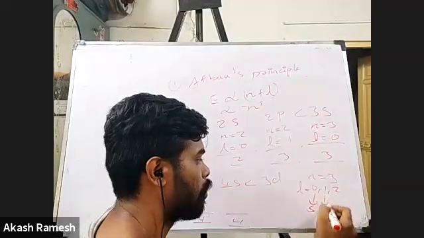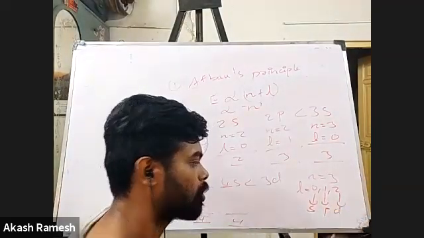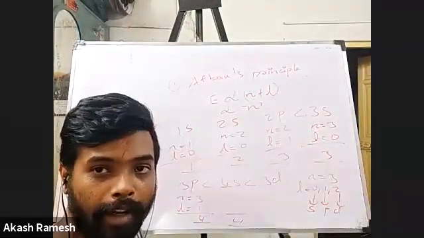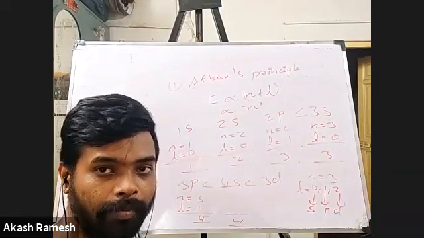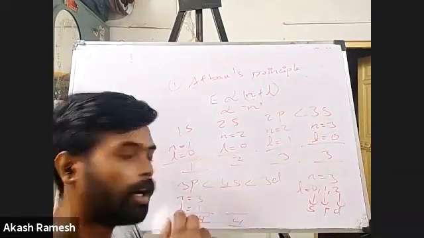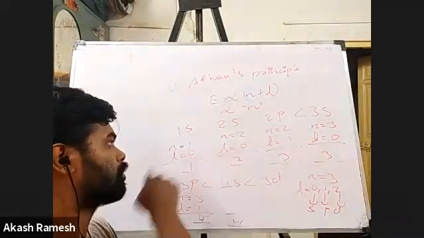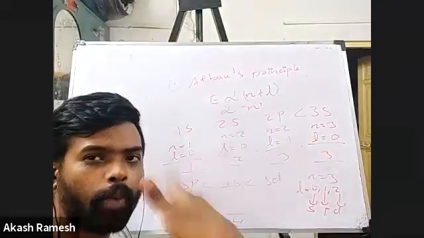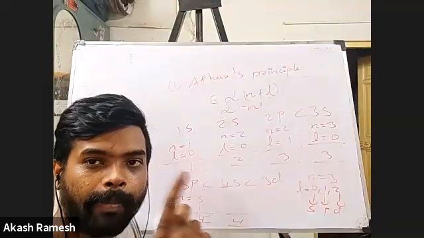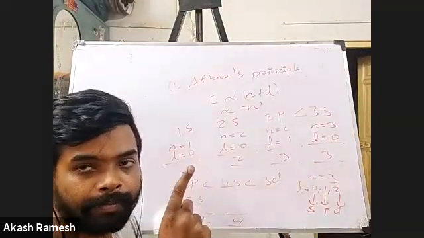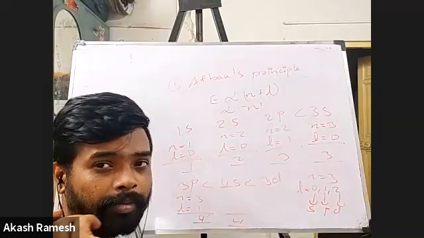0, 1, 2. So 0 corresponds to S, 1 corresponds to P, and 2 corresponds to D. Do I have an F orbital there for 3? No, sir. Understood? Right? So I have the same question here also. Here I have only 1s. Why not 1p, 1d, 1f? The same reason. It is going to depend upon what shell I have. Are you able to understand?